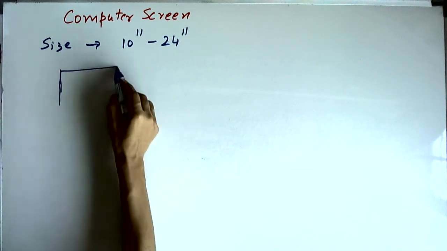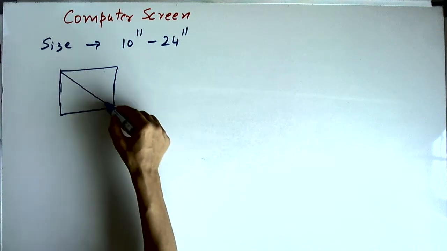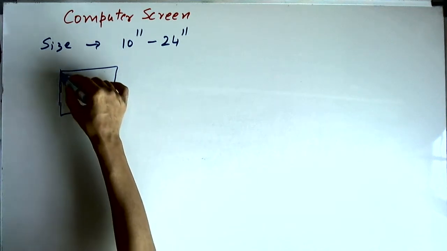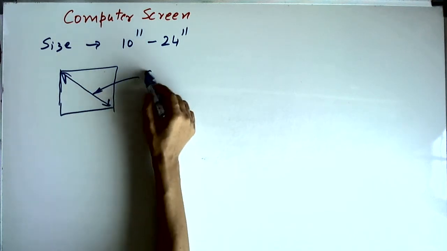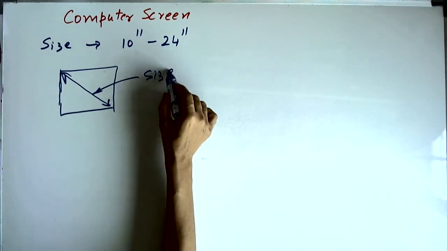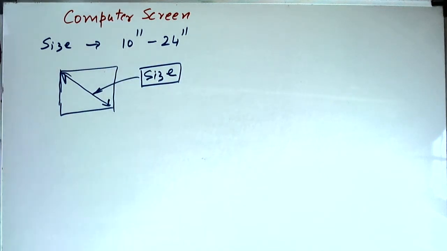So if this is the computer's screen, then this is the diagonal dimension. So this is what the size is. So remember, it is not the length or breadth, but it is the diagonal of the screen. The same thing applies even for a television screen.